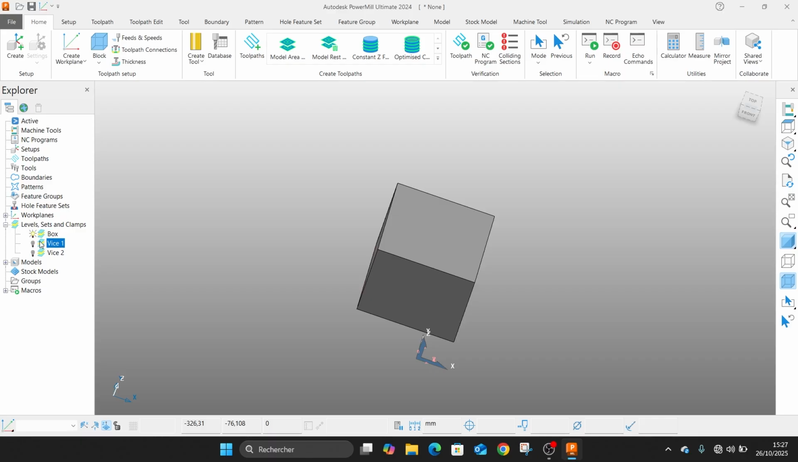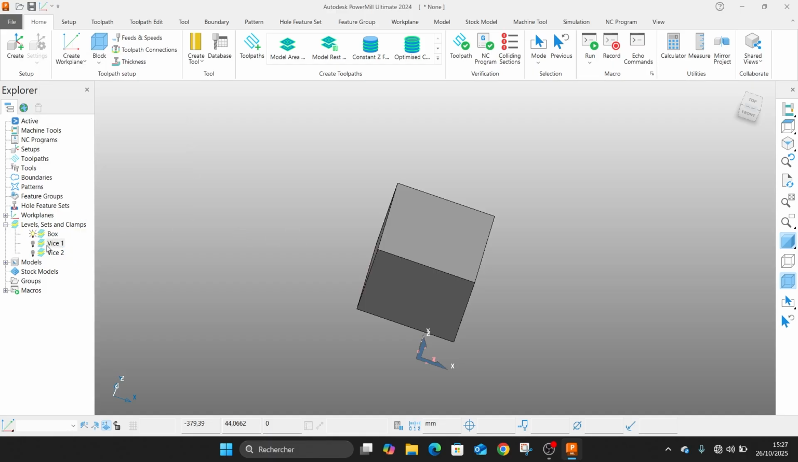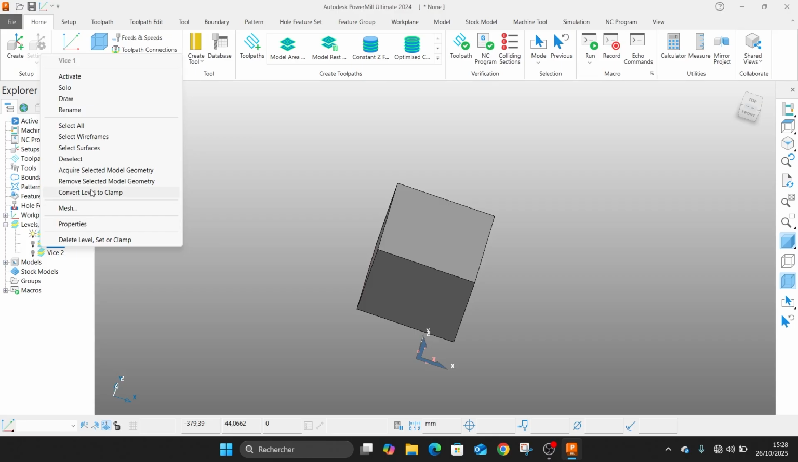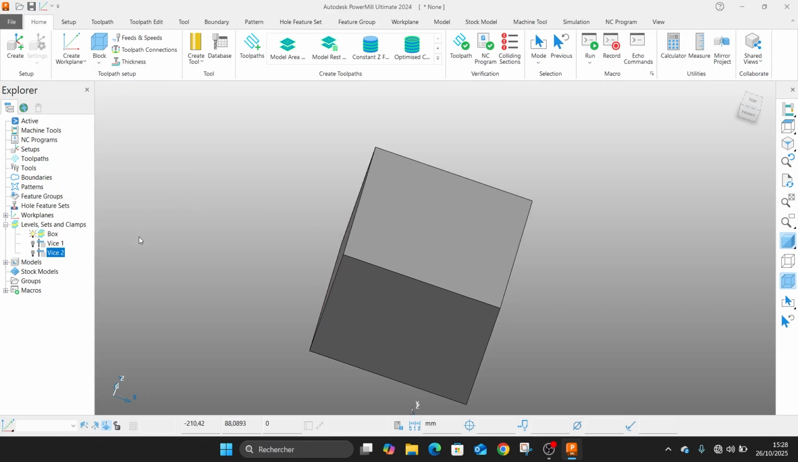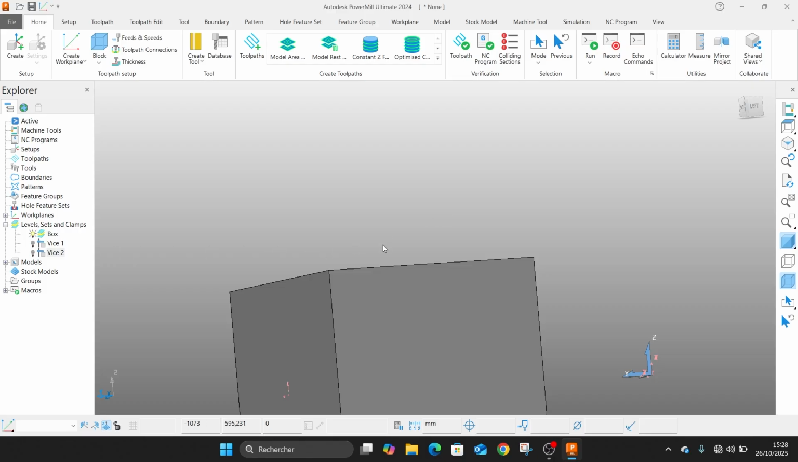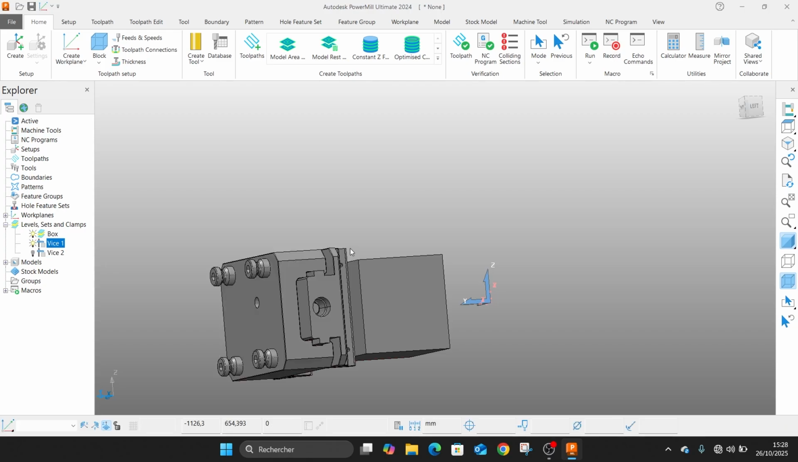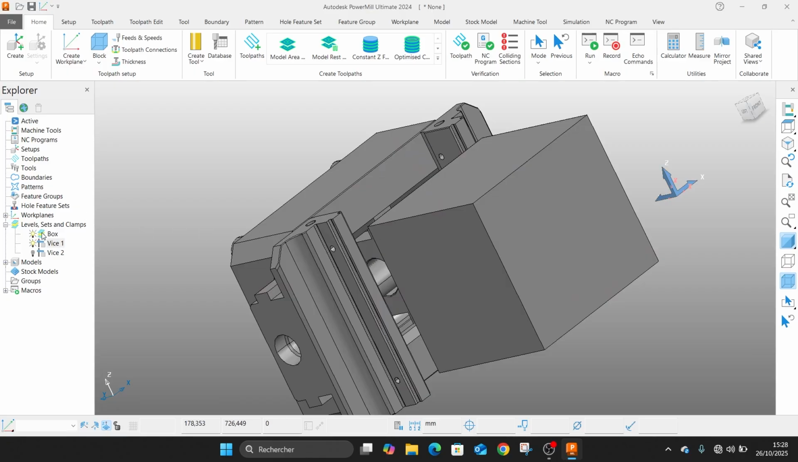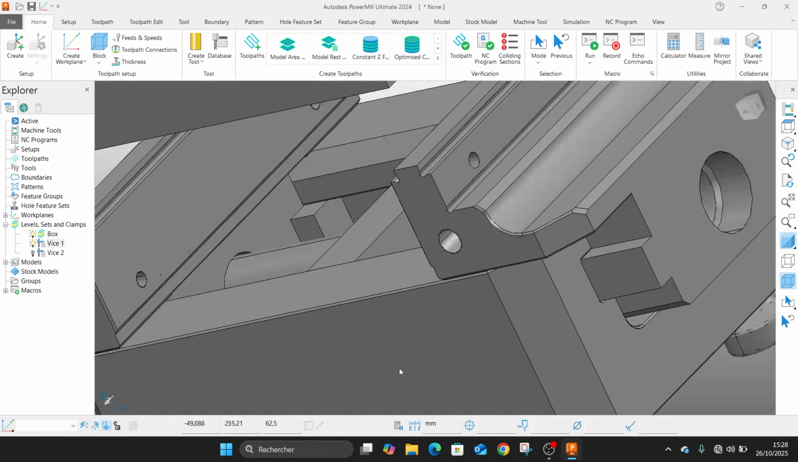So we can put these two vices into clamps, so we will click on them and we will convert them to clamps. So like this. So when we do toolpaths, they will ignore them since they are clamps. So it is this, and we'll let this as a level.